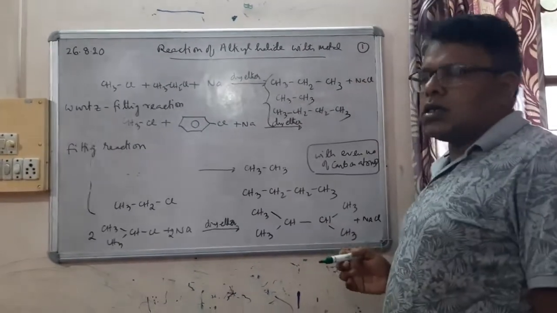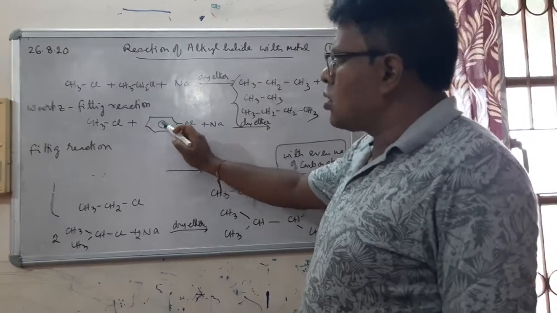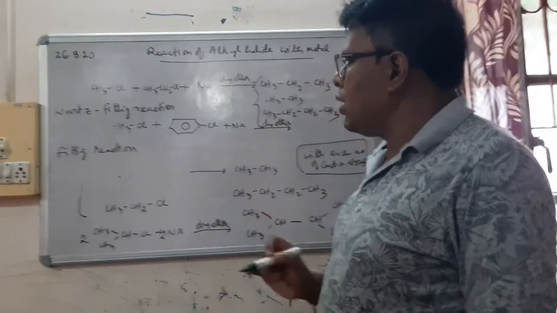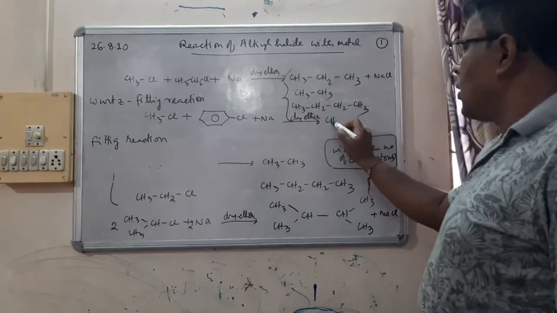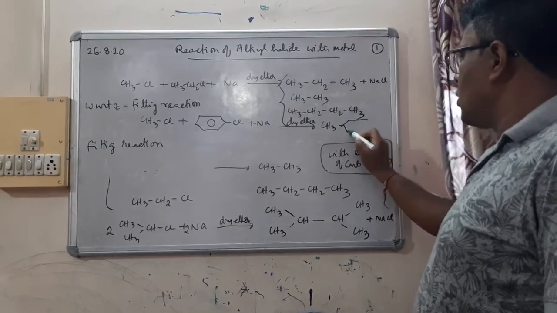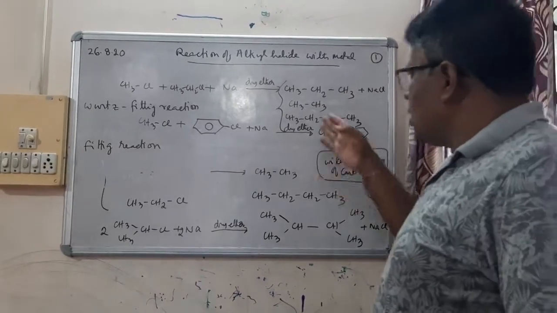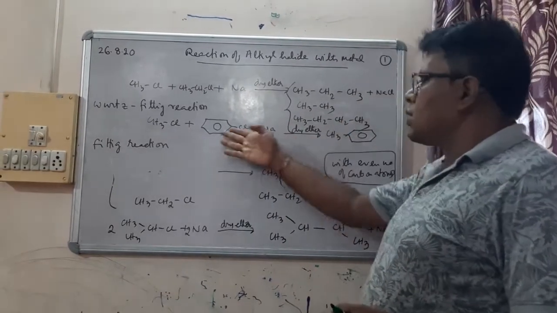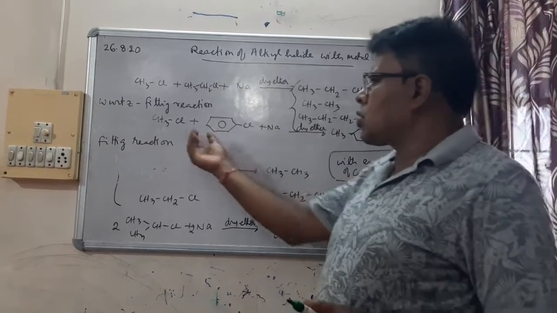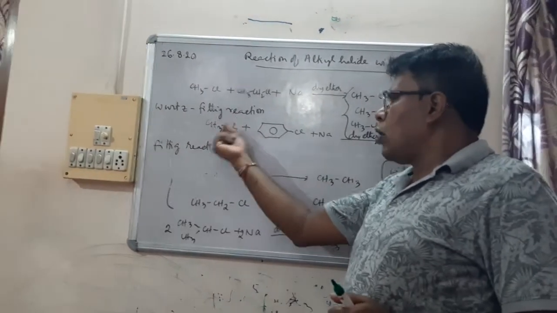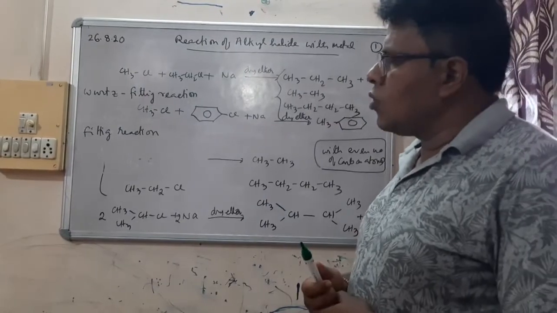So here what we are seeing is that we have a halo compound here, another halo compound; this is a haloalkane, this is a haloarene. Then we will get the product. When we get a reaction like this, such a reaction is called Wurtz-Fittig reaction. So in Wurtz-Fittig reaction, one has to be a haloalkane and another has to be a haloarene. Like that, we get the product in case of Wurtz-Fittig reaction.